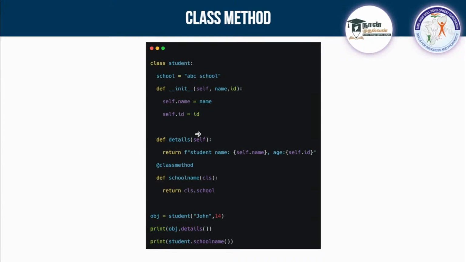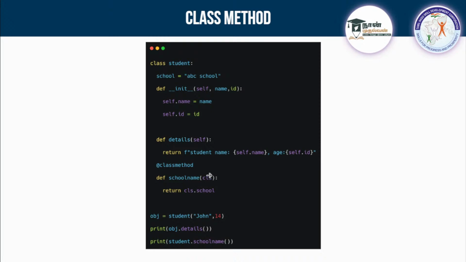Regarding how to create a class method, you have a class variable like this. For example, in the car we created wheels, right? So in the student class, I am creating school equal to some common name. If I want to use that inside a function, I can create a function, and instead of self I can pass this CLS.